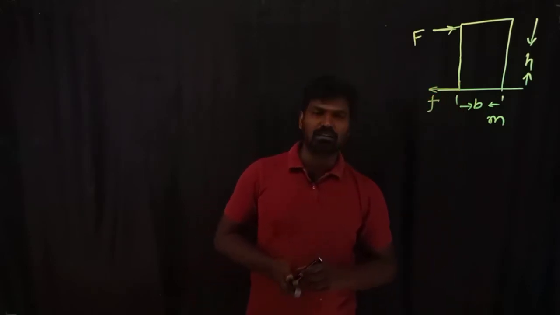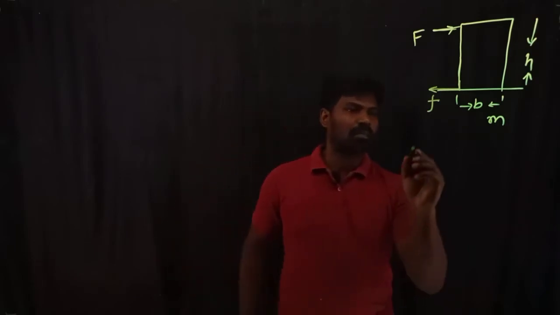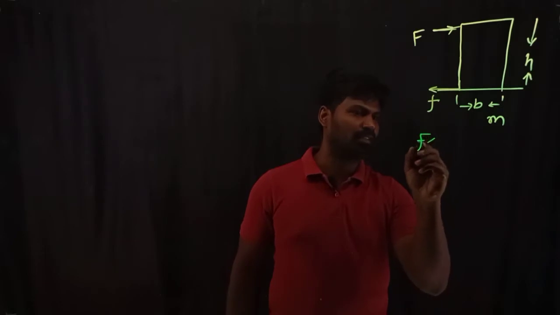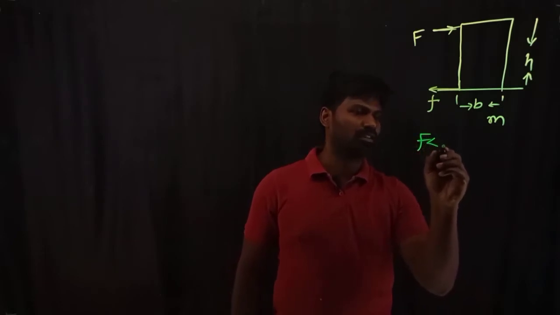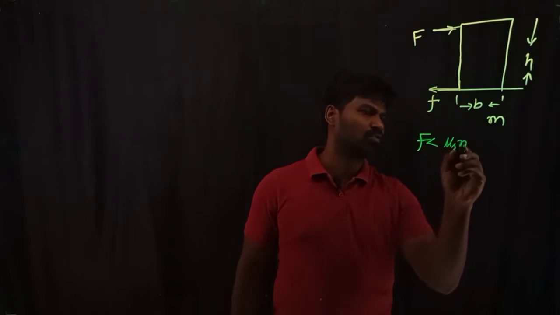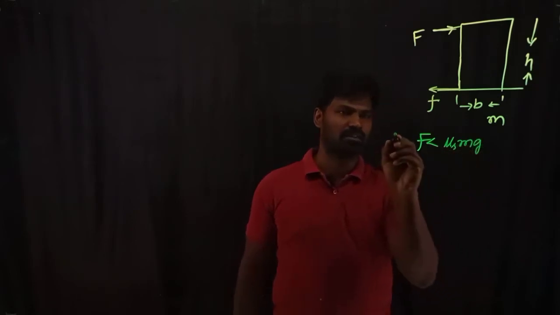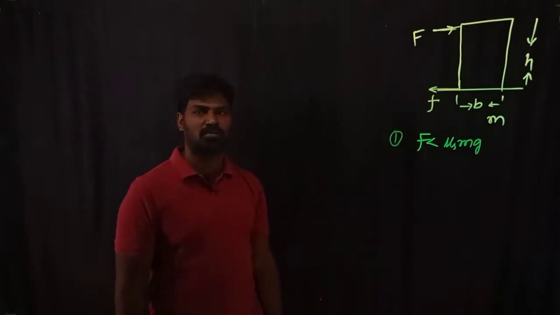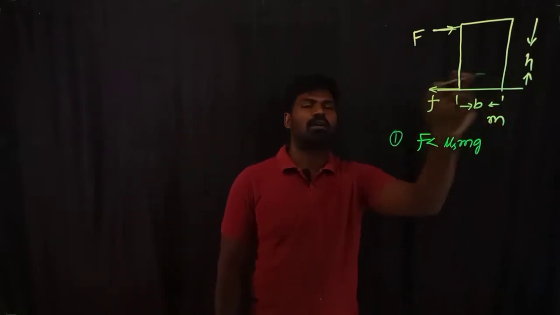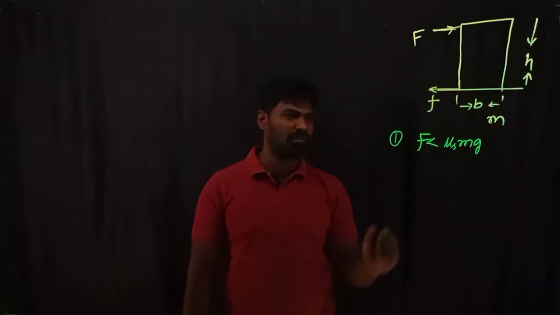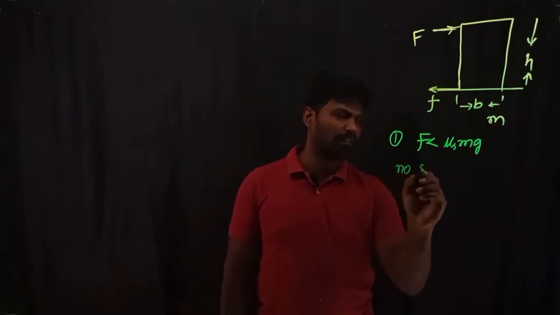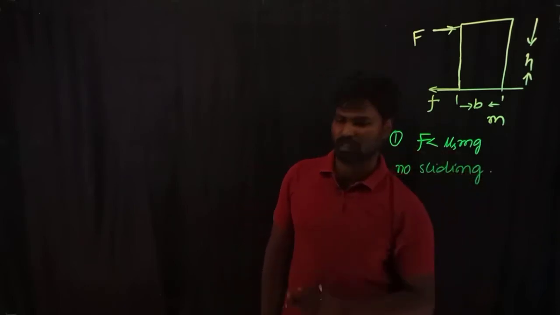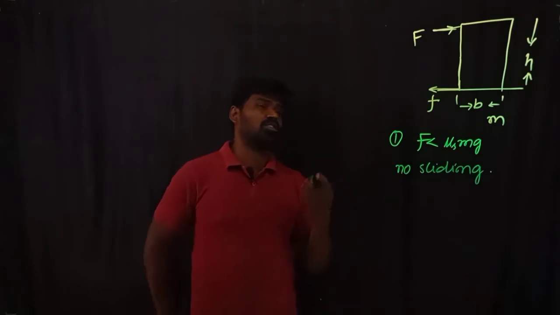The first thing that I would like to discuss here is, what if the applied force is less than the limiting frictional value, that is mu s into m g. This is the first observation. When the applied force is less than the limiting frictional force value, what happens? This body cannot undergo translatory motion. That means no sliding. The body cannot undergo sliding. But what about the toppling?